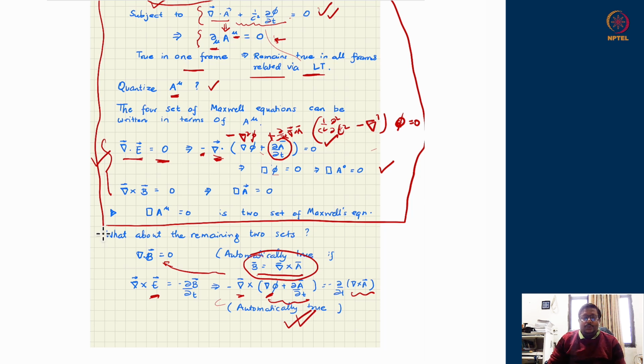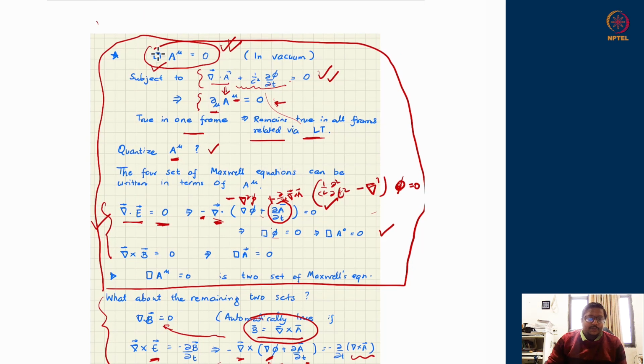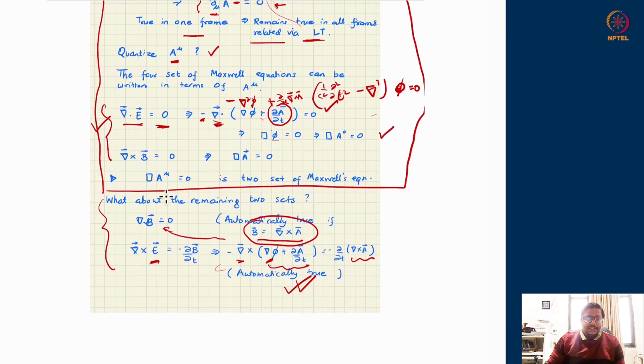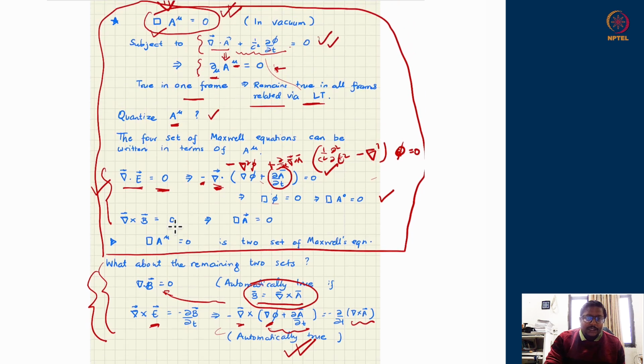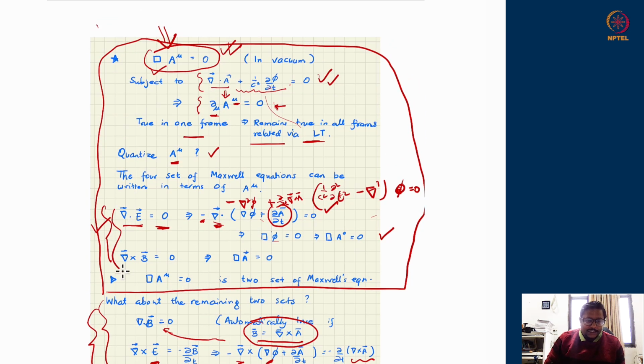So the remaining two sets of Maxwell's equations are not governed by any equation of motion like the wave equation. They are just geometrical identities. They will be true even if A mu did not satisfy the wave equation. In deriving this, we never used the wave equation solution or anything. So these two sets of Maxwell's equations are not equations of motion. They are geometrical identities. The remaining two sets of Maxwell's equations here are physical conditions. They require certain conditions on A mu: how it will propagate, with what speed and what not.